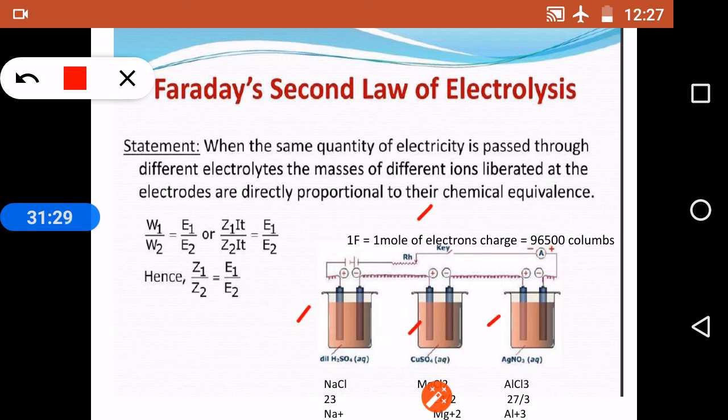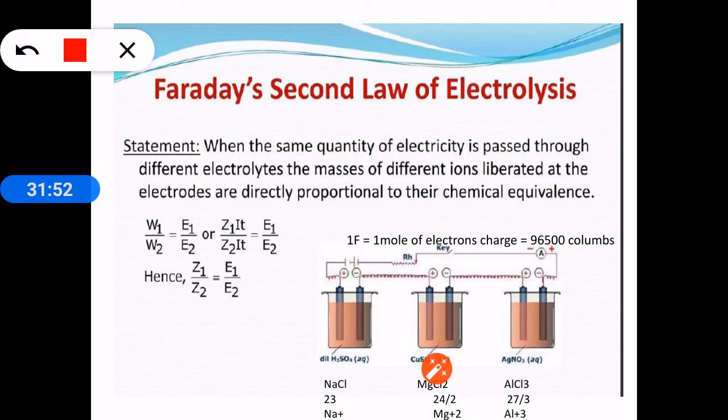In one electrolytic cell, sodium chloride solution is taken. In another cell, magnesium chloride is taken. In another cell, aluminum chloride is taken. Through these 3 electrolytic solutions, 1 Faraday of electricity is passed.